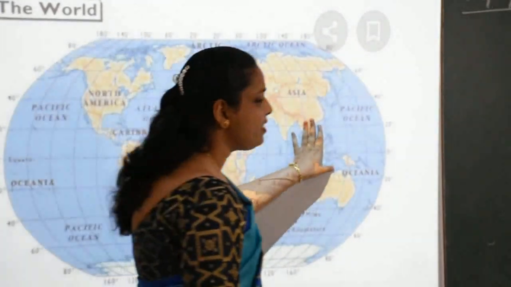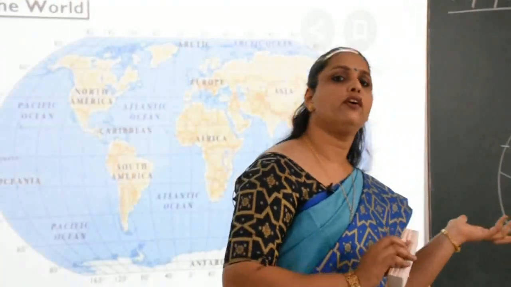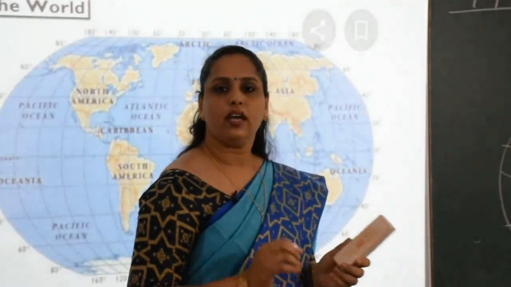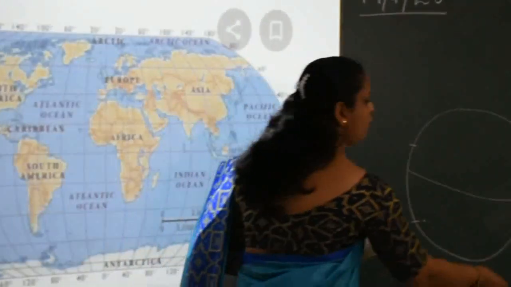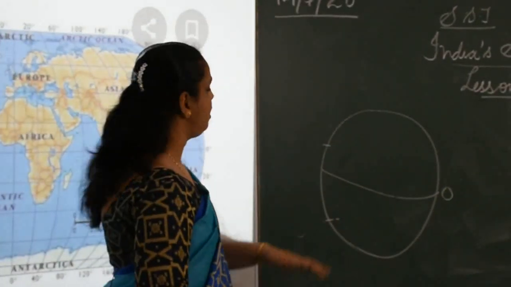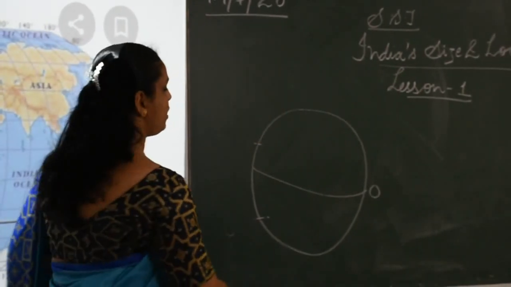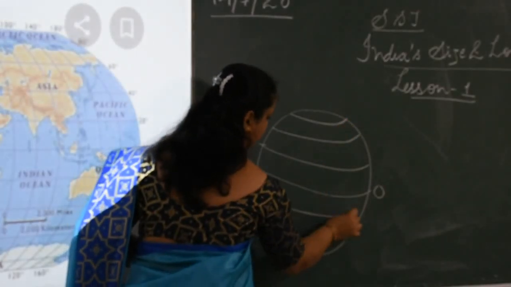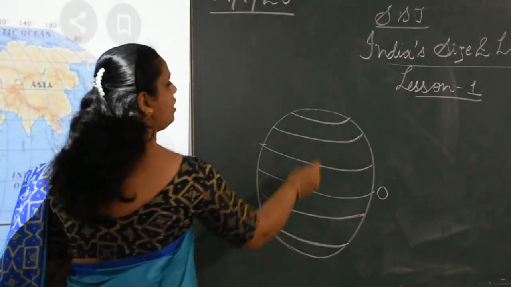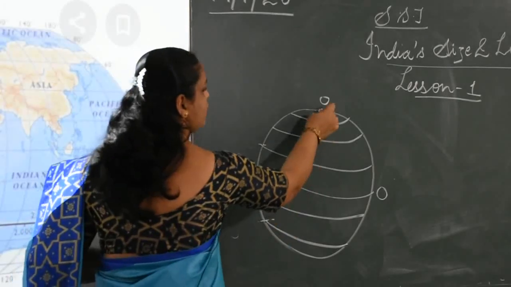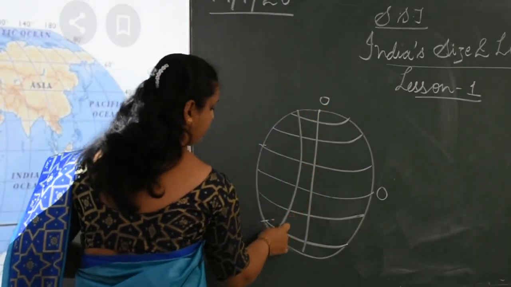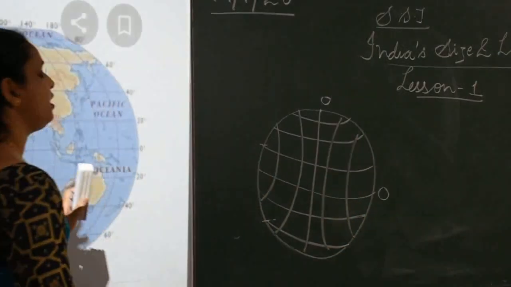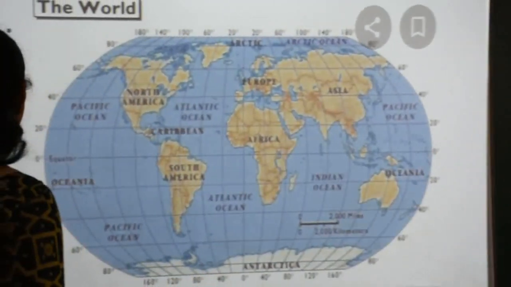Now, these lines are drawn only on maps and globes. These are imaginary lines, drawn just because from this 0 degree we have to show how much distance there is. That is why these lines are drawn. In the same way, if we assume here 0 degree, these lines are drawn. The same lines are here in our map also.